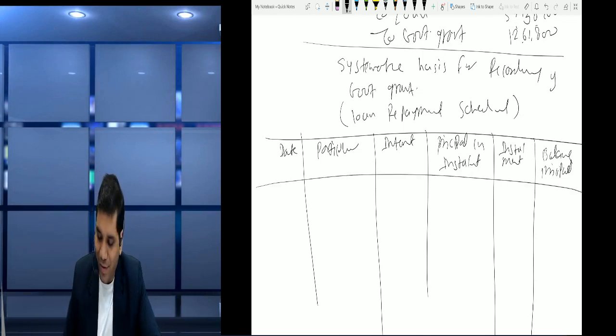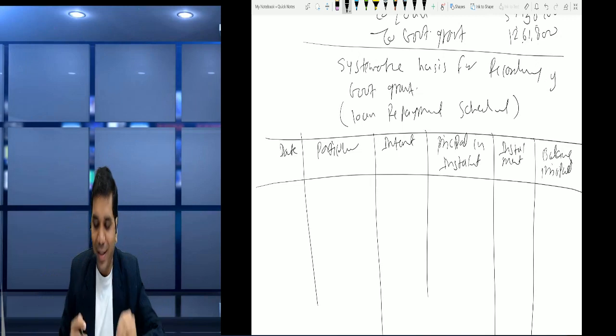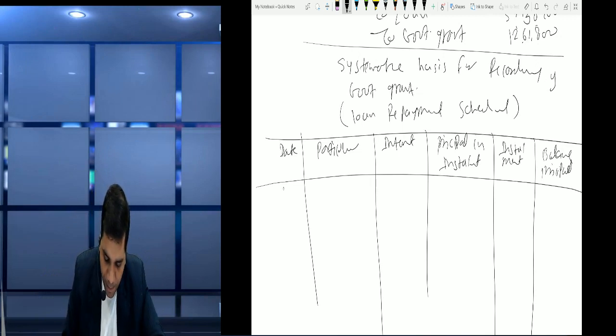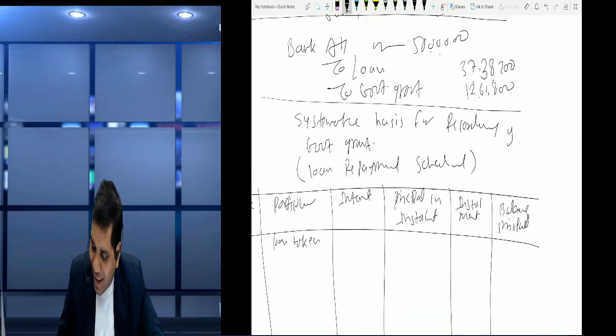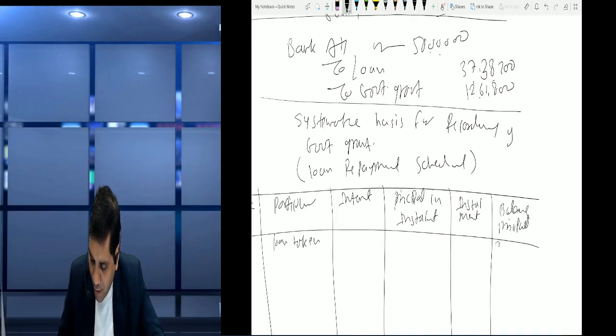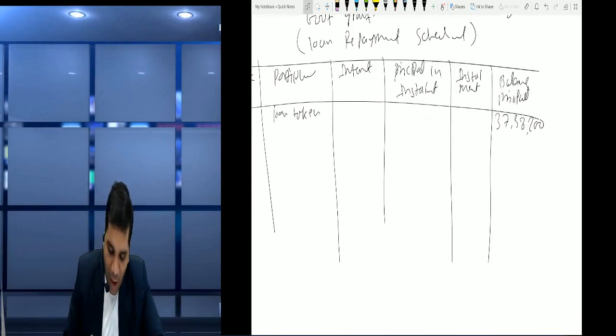ठीक है, fine. Now how to make? So just apply the simple concept. At the beginning you had taken the loan, you can say 0 year loan taken. कितना लोन आया फ्रेंड्स हमारे हाथ में? आया तो 50 लाख, लेकिन आउट ऑफ दैट लोन एक्चुअली में बना, वो लोन बना 37 लाख 38,200. Right? Now in the first year